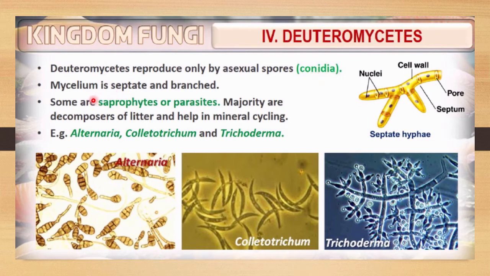The mycelium will be septate and branched. Here you can see the mycelium that is branched and septate. Some fungi are saprophytes or parasites, but the majority are decomposers. They decompose litter and excretory products and help in mineral cycling. Examples of such fungi are Alternaria, Colletotrichum, and Trichoderma. Trichoderma can be a parasite, or disease-causing fungus in humans.